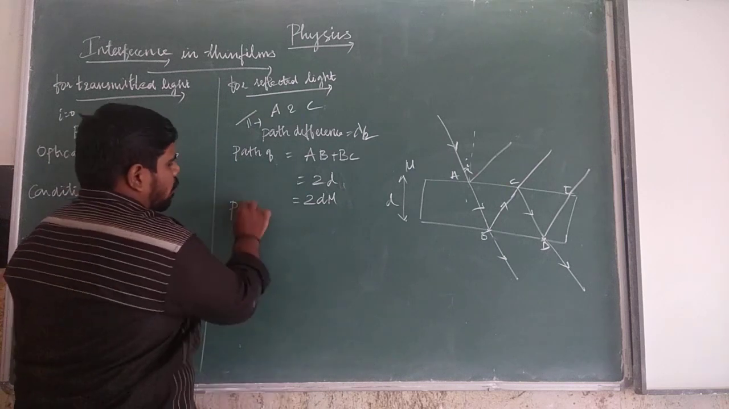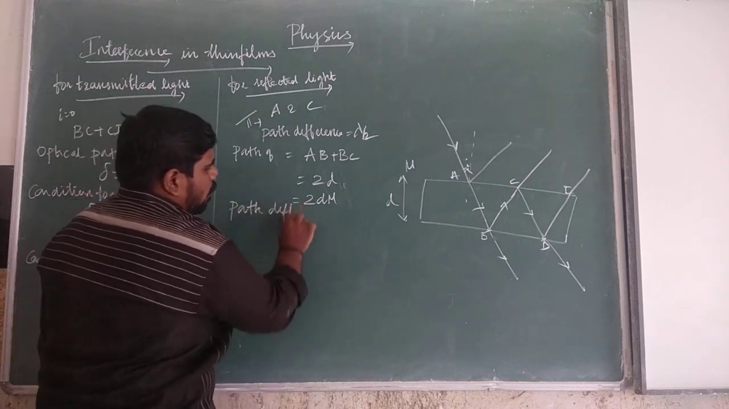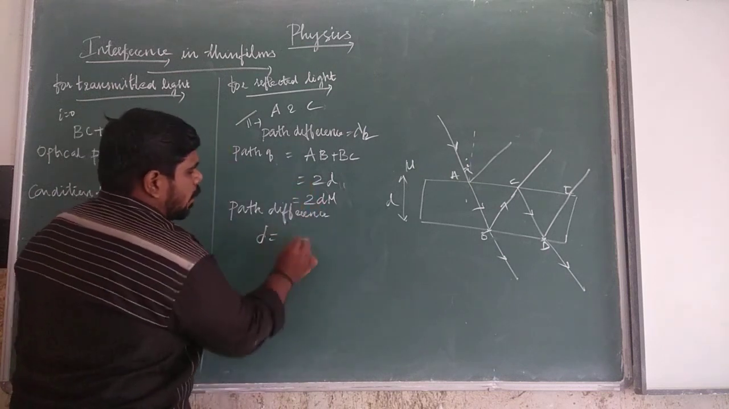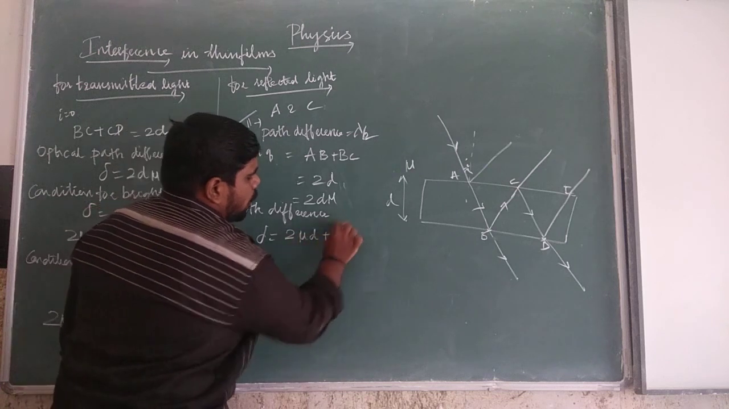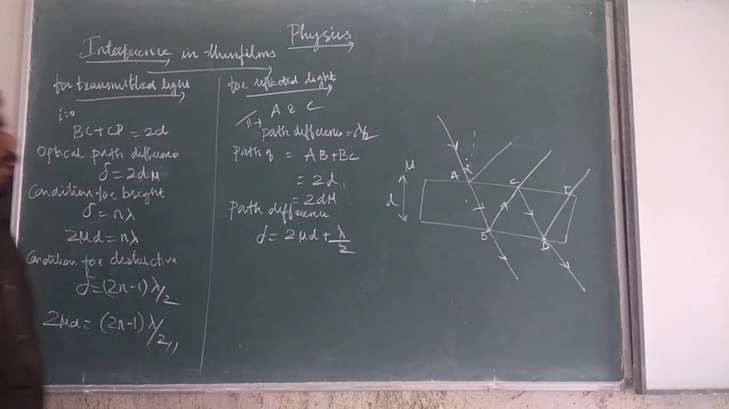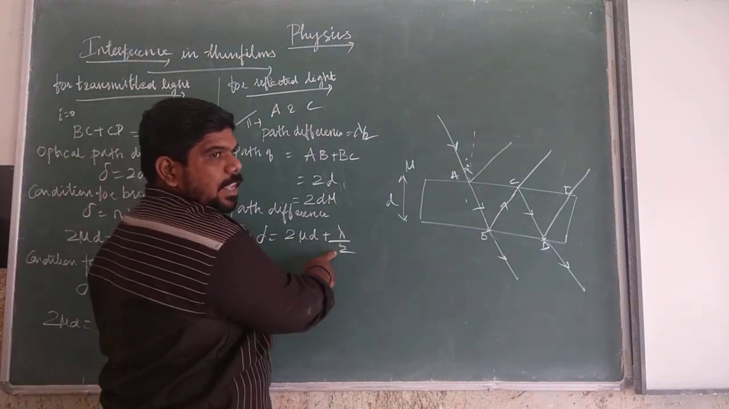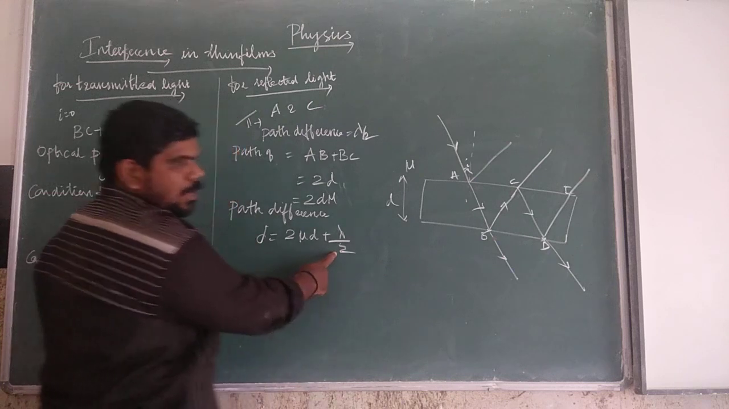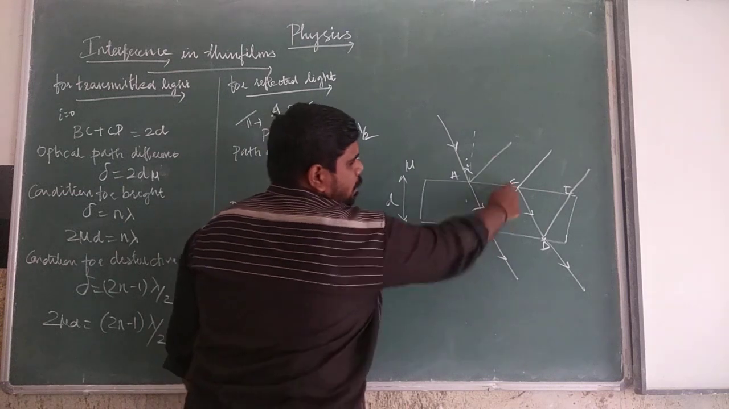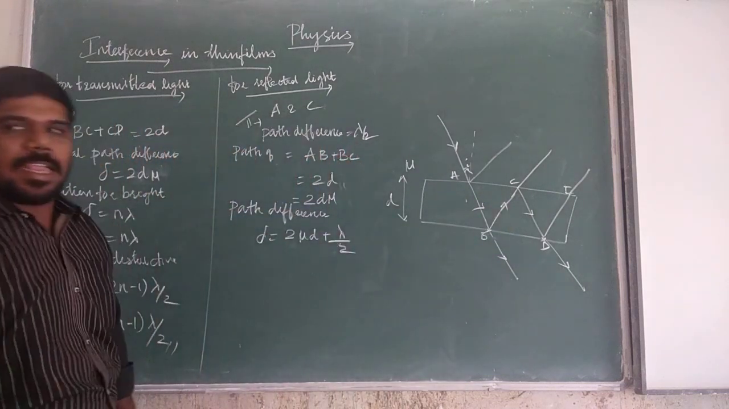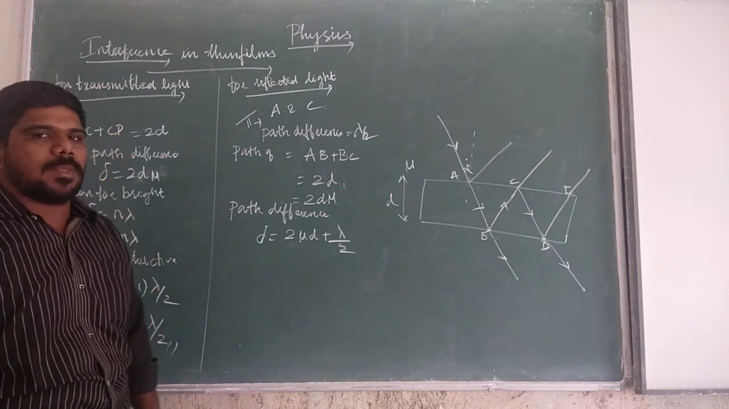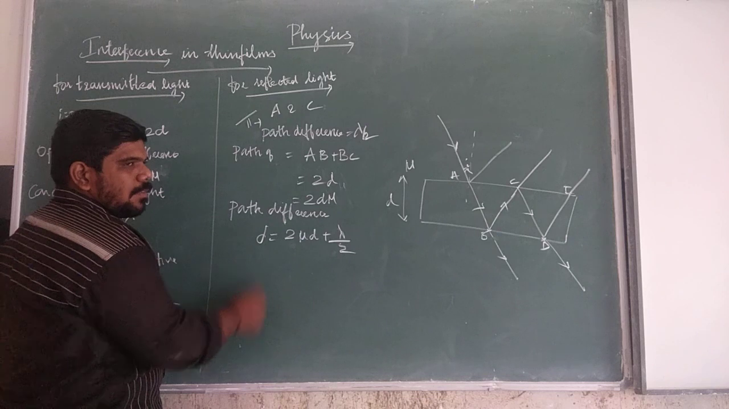So the total path difference, what do you get? Delta is equal to 2 mu d plus lambda by 2. Here, this lambda by 2 is the path difference when a ray of light moves from a rarer medium to a denser medium. The light moves from junction A to B plus B to C. In a film having a refractive index mu, we are going to take constructive interference and destructive interference.